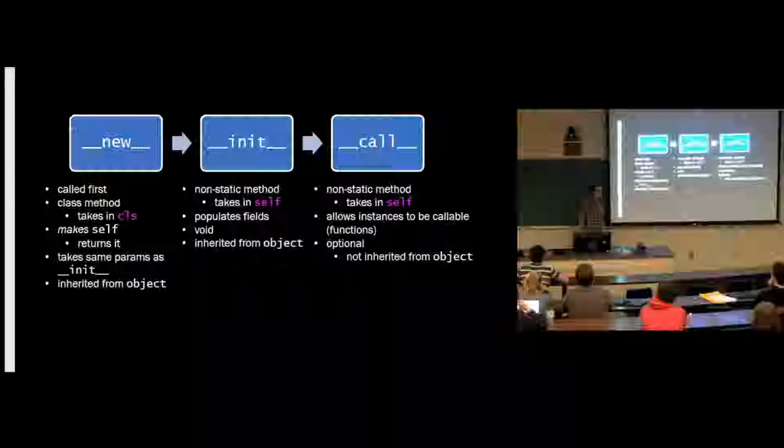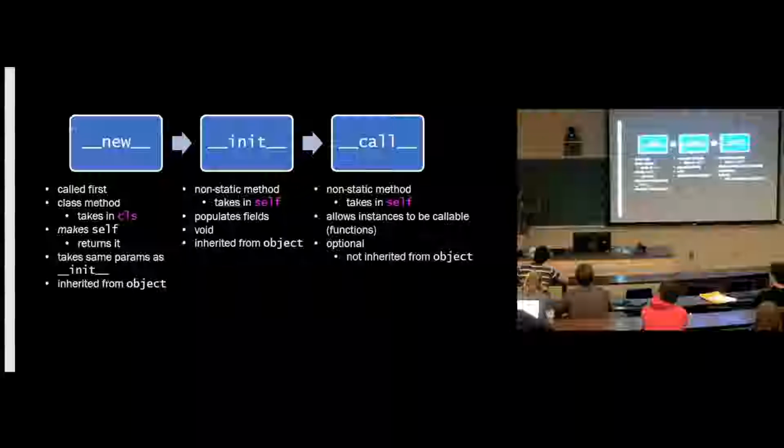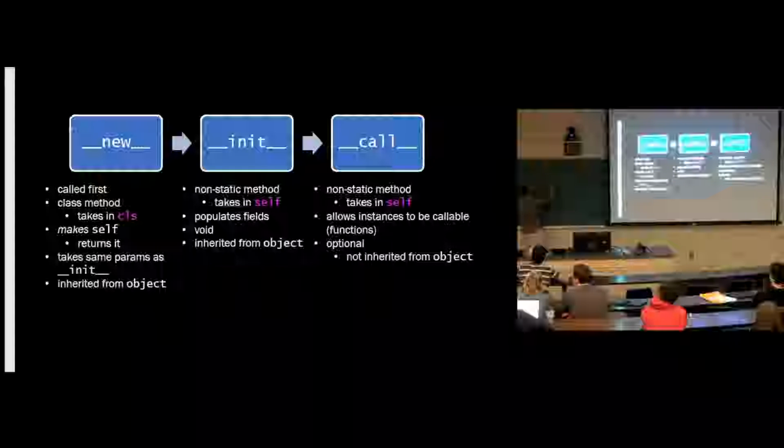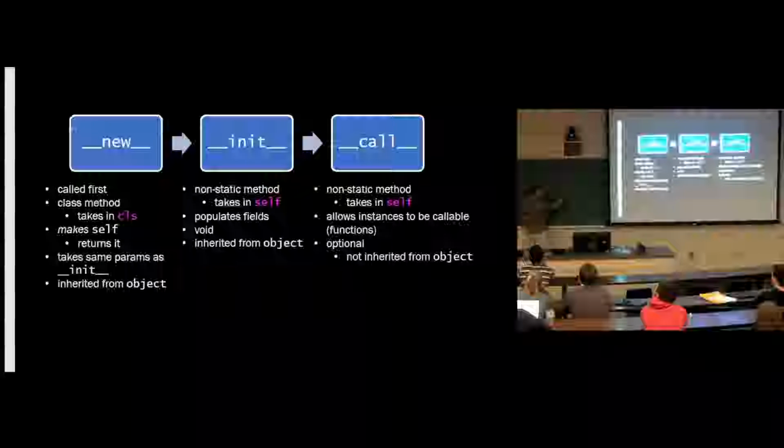So maybe you make a person, A, and then you make another person, but with the exact same name. What you could do is, in your new method, you could keep a class dictionary of all the instances you've made so far. And you could notice that, wait, we already made a person with this name, so instead of returning a new self, return the instance of Person that we already made.